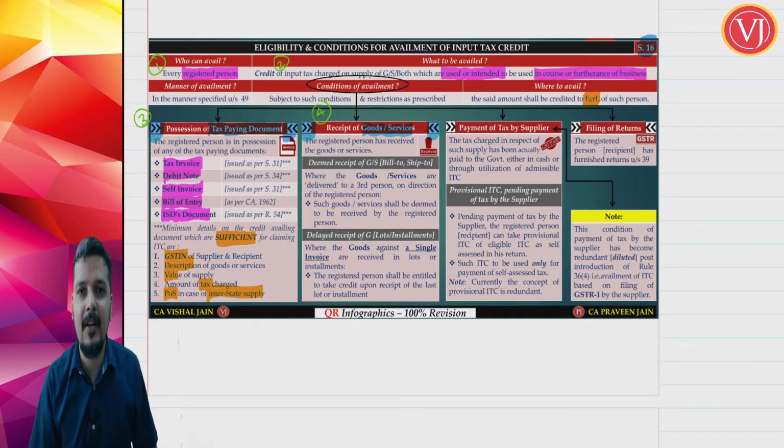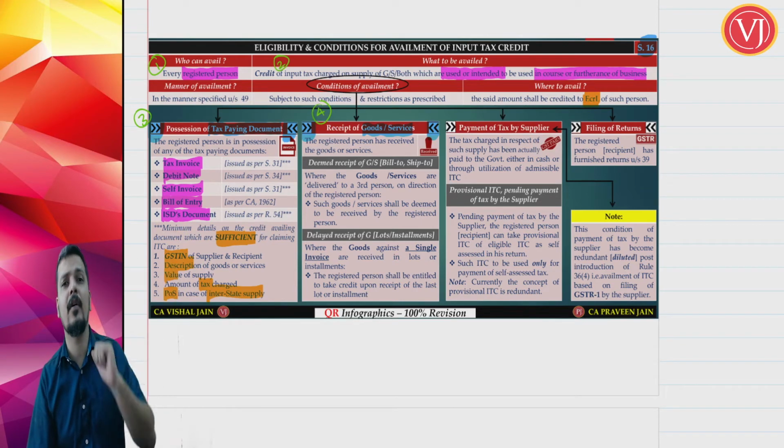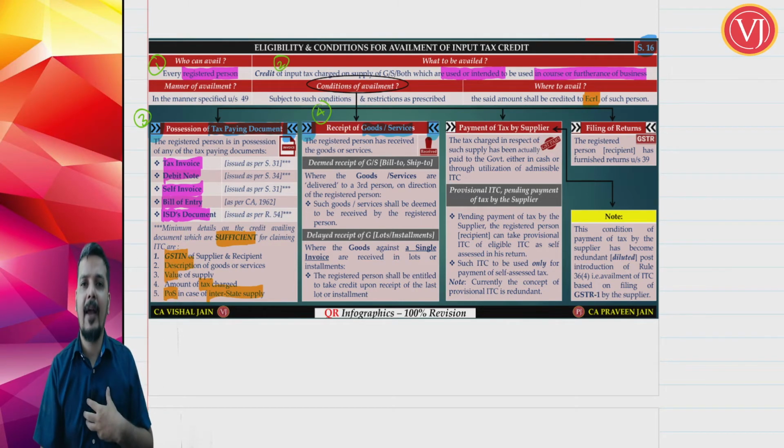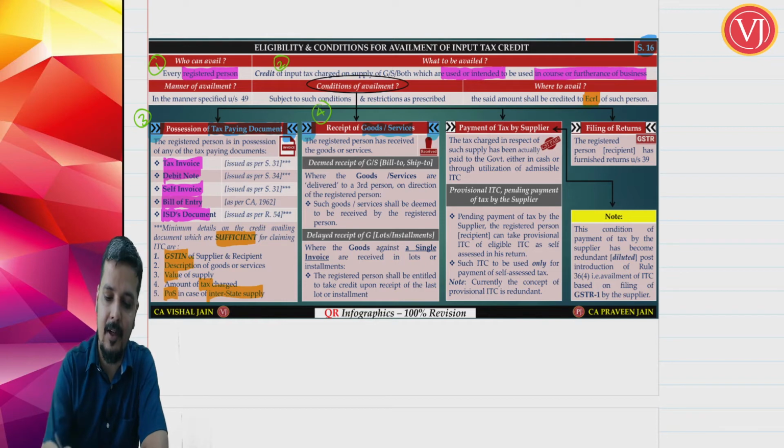Can my job worker take the credit? No. Can my agent take the credit? No. Can my customer take the credit based on the invoice of my supplier? No. I can take the credit. So, what is the point mentioned here? A very simple point that is mentioned here is deemed receipt of goods or services.